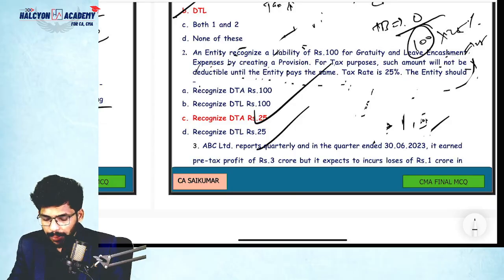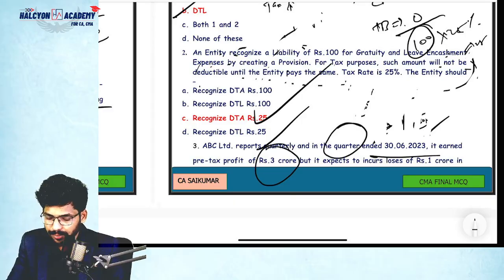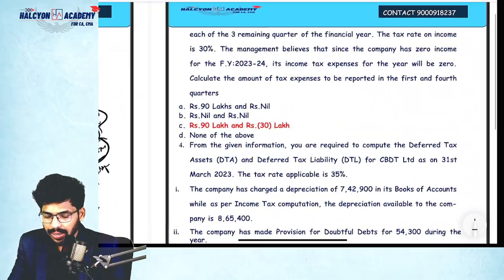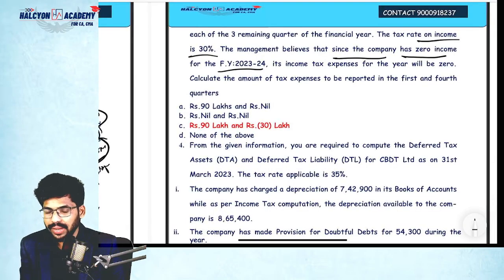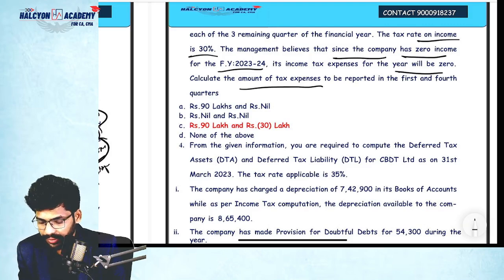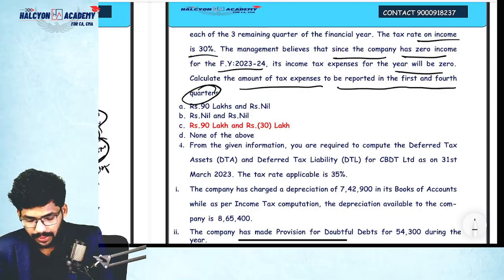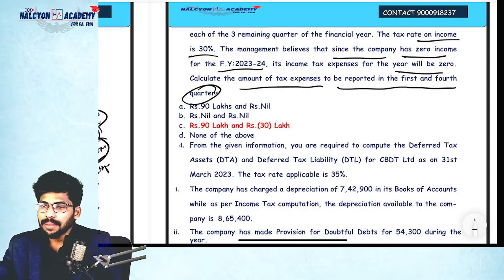Simple guys. ABC reports quarterly and in the quarter ended, it earned a pre-tax profit of 3 crores, but it expects to incur 1 crore loss in each of the 3 remaining quarters in the financial year. The tax rate on income is 30%. The management believes that since the company has zero income for the financial year 23-24, its income tax expense for the year will be zero. Calculate the amount of tax expense to be reported in the first and fourth quarter. This is a past exam question, guys.